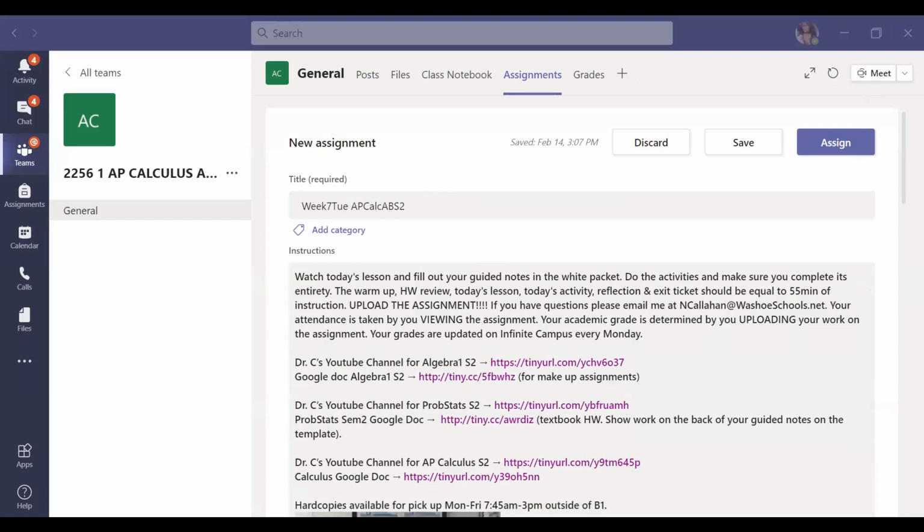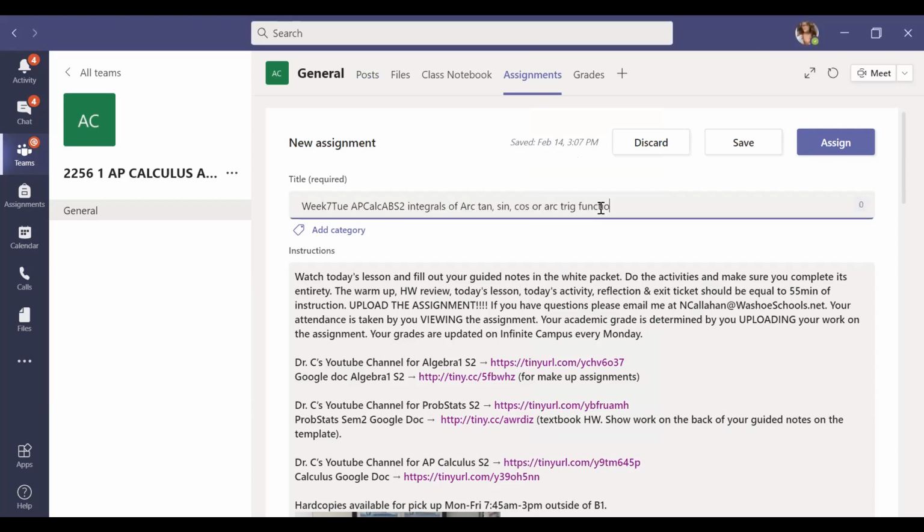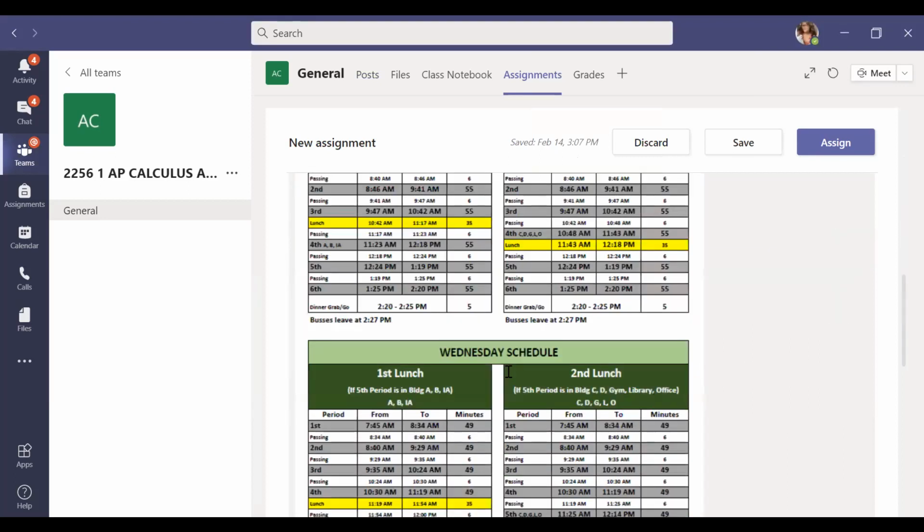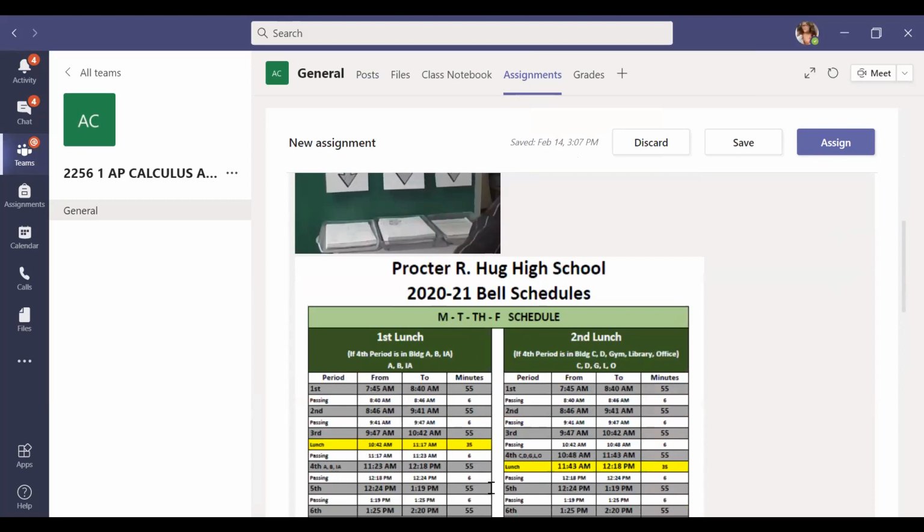Our topic of discussion today is going to circulate around integrals of arctangent, arcsine, arccosine, and also arc trig functions. I know that sounds kind of scary, but I really try to pretty easy way of assigning this. So make sure you guys check in with me.